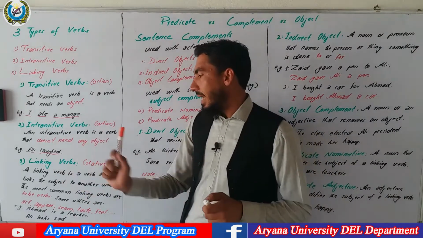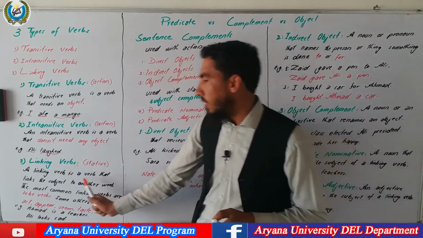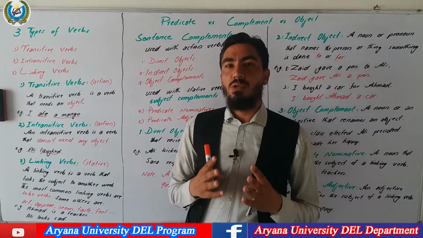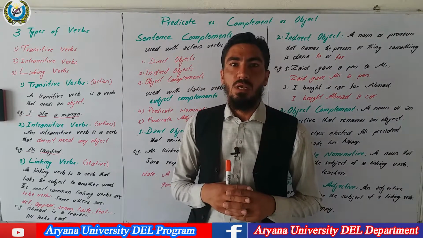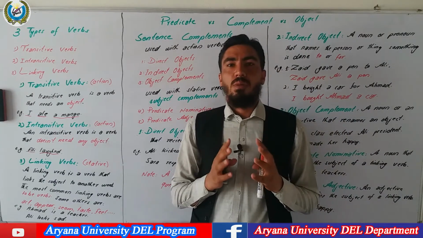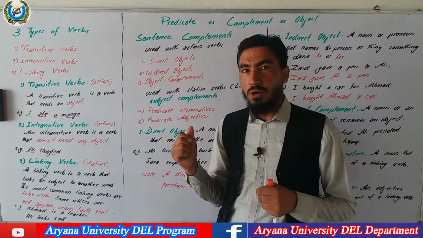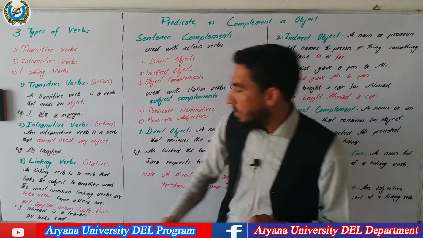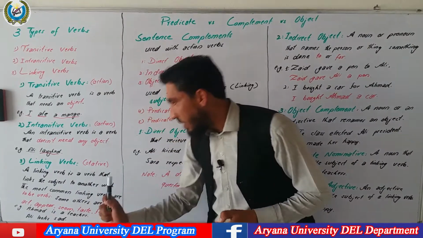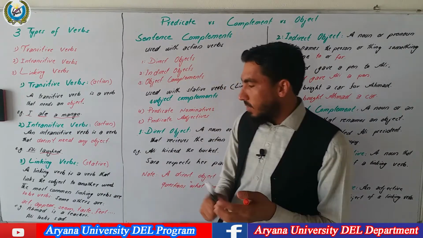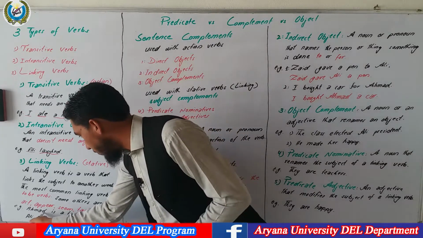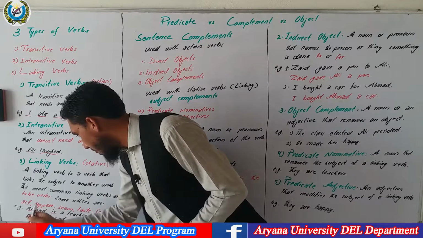Number three, linking verbs. A linking verb is a verb that links the subject to another word in a sentence. How can you isolate a linking verb in a sentence? You can recognize a linking verb by the fact that what follows the linking verb and the subject of the linking verb are in some way the same. How? Look at the example. Ahmad is a teacher. Now, the subject of the sentence is Ahmad and the verb is the to be verb, which is.